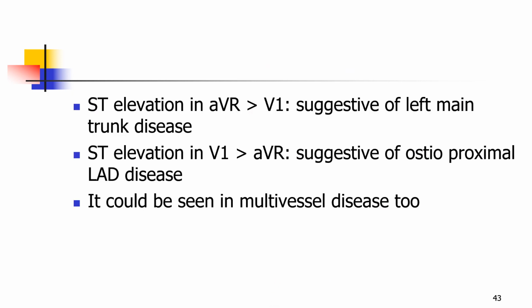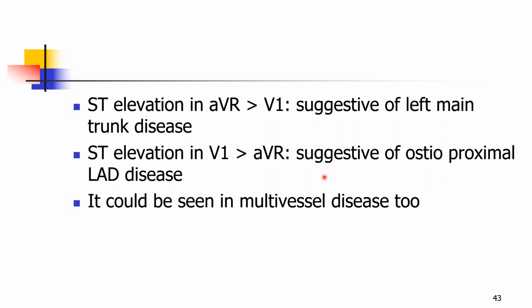That means he has left main coronary artery disease or he has ostioproximal left anterior descending artery disease. If the ST elevation in aVR is more than V1, it is suggestive of left main trunk disease. That means the left main artery is involved. If the ST elevation in V1 is more than aVR, it could suggest ostioproximal LAD disease. Though this rule is not 100% accurate, many times it is true.